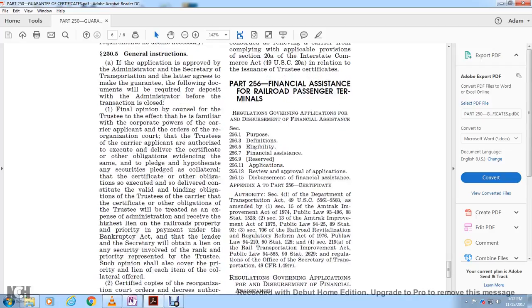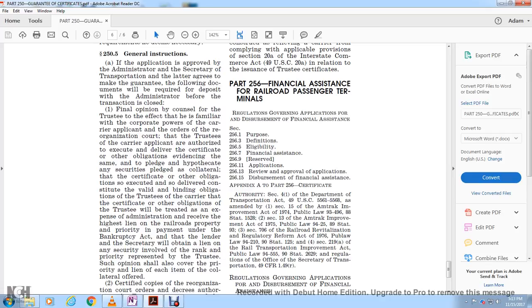One, a final opinion by counsel for the trustee to the effect that he is familiar with the corporate power of the carrier applicant, that the order of the reorganization court authorizes the trustee of the carrier applicant to execute and deliver the certificate of obligation evidencing the same and to pledge and hypothecate any securities as collateral for that certificate and other obligations, that the certificate and other obligations executed and delivered with the consent are valid and binding obligations of the trustee, and that the certificate and other obligations of the trustees will be treated as an expense of administration and will receive the highest lien on the railroad's property, with priority of payment under the Bankruptcy Act.